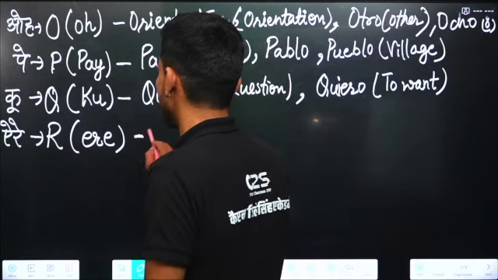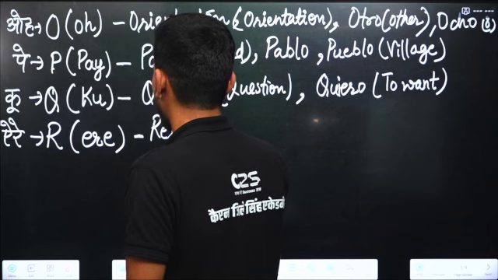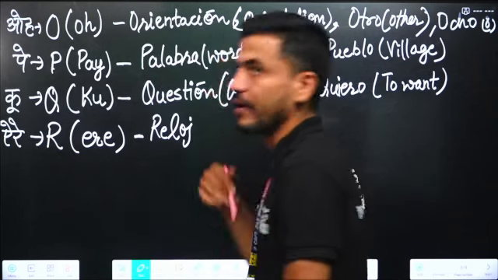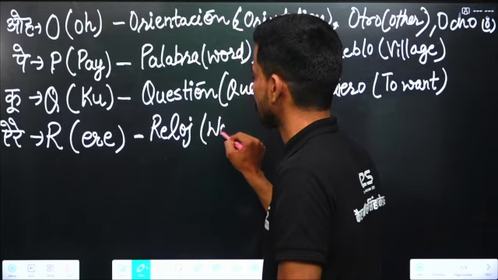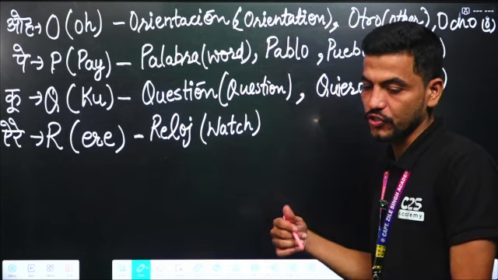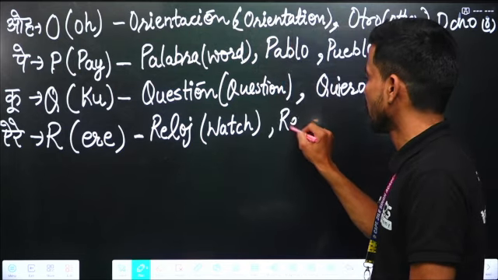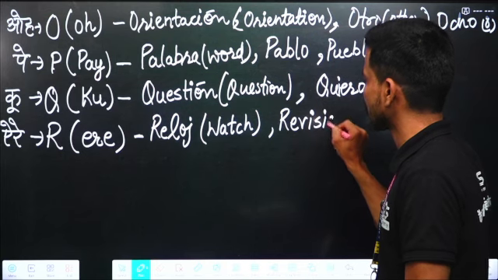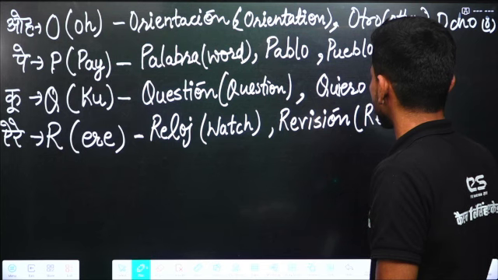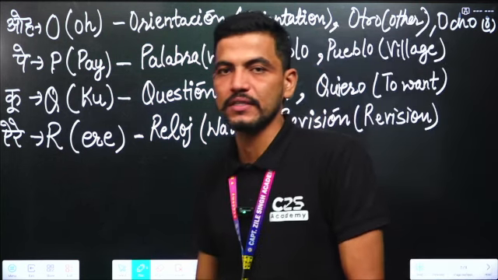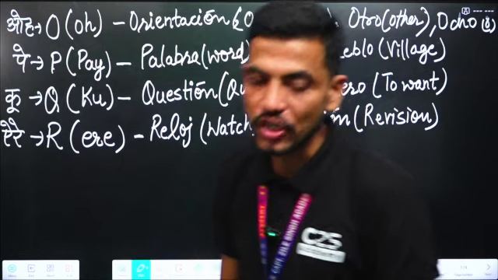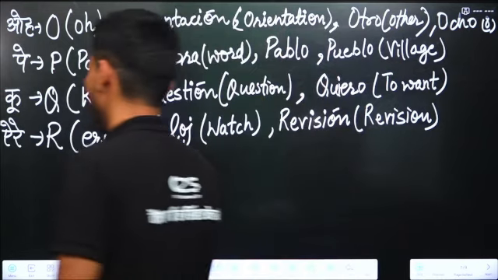For example, reloj. Reloj means watch. Or revisión, which means revision.